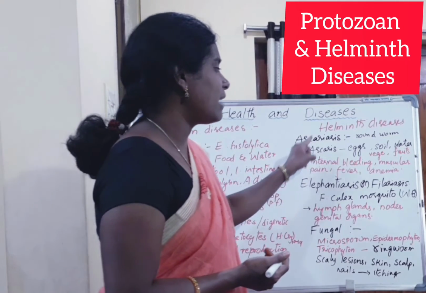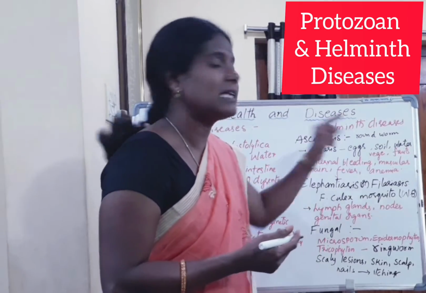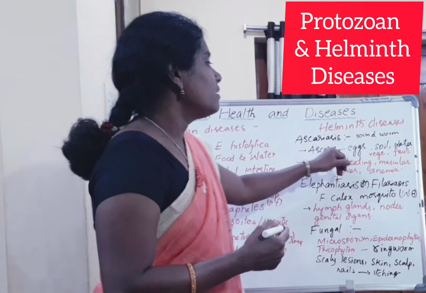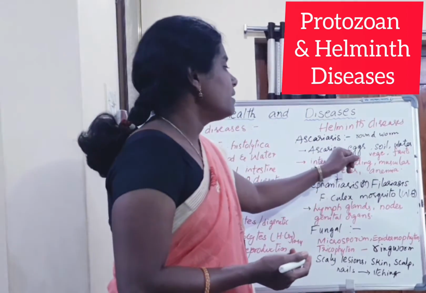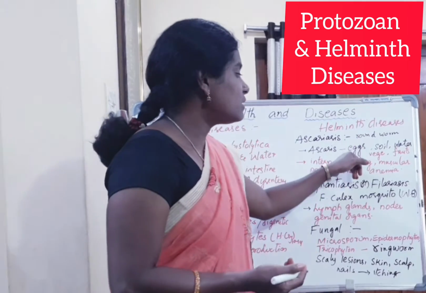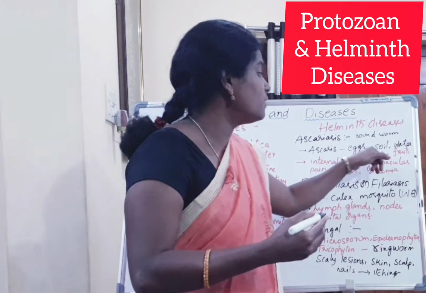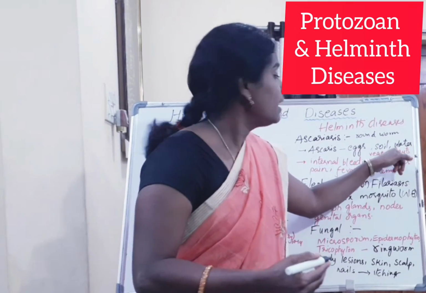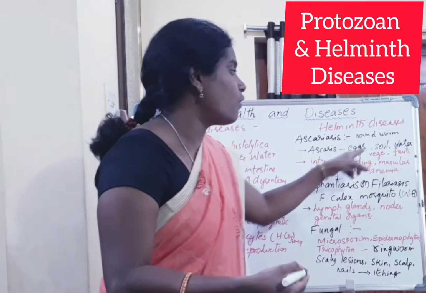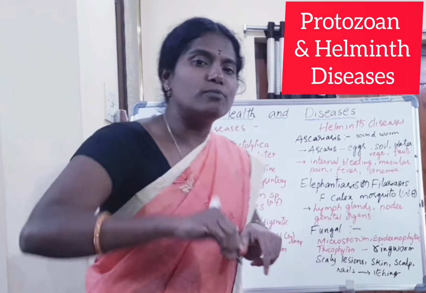Next, Ascaris. The disease is ascariasis. It is a roundworm. It exhibits sexual dimorphism. Male and female are separate, and the eggs of Ascaris are called mammillated eggs. After these eggs leave the human being through the fecal matter, they reach the soil, and in the soil they undergo further development and form an infective structure, and they enter into the human body.